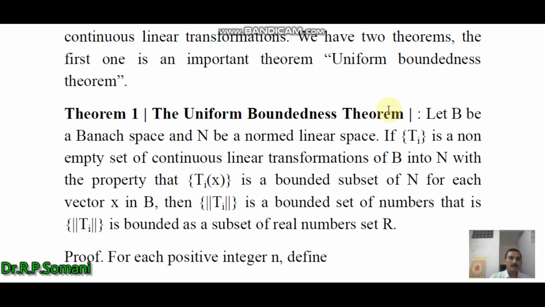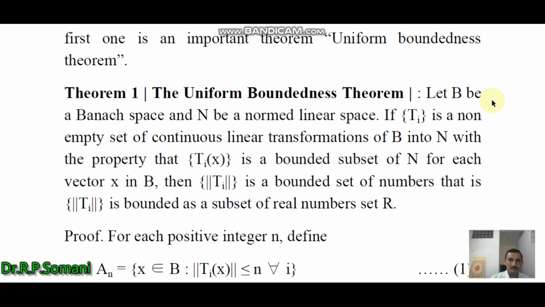Let B be a Banach space and N be a normed linear space, and let {Ti} be a non-empty set of continuous linear transformations from B into N with the property that the set {Tix} is a bounded subset of N for each vector x in B. Then the set of norms of Ti is a bounded set of numbers, that is, {norm Ti} is bounded as a subset of the real number set R.